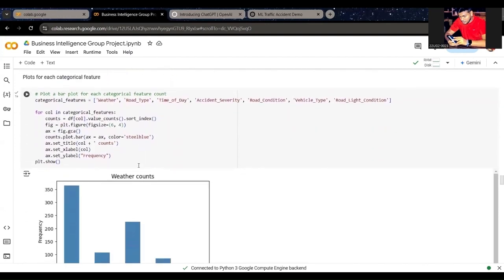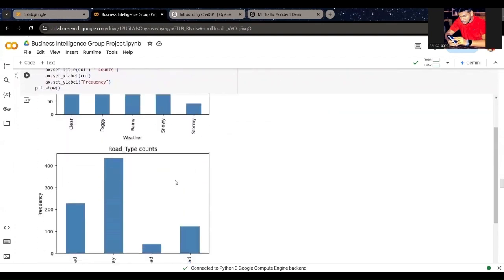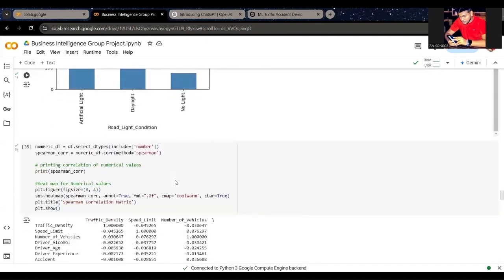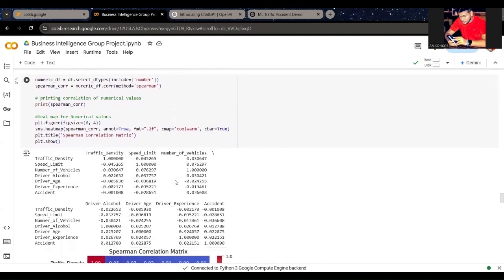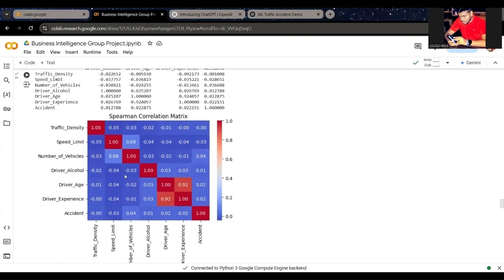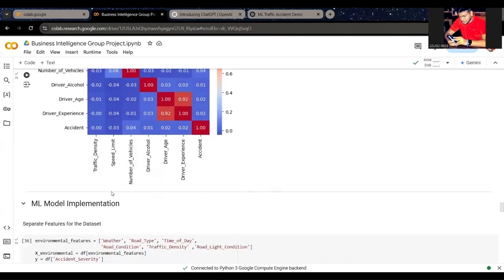And we also plot a distribution of categorical features as well. You can see all the plots here. And finally, we calculate the correlation between all the numerical values and plot a heat map to identify them clearly.